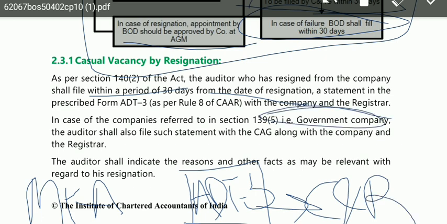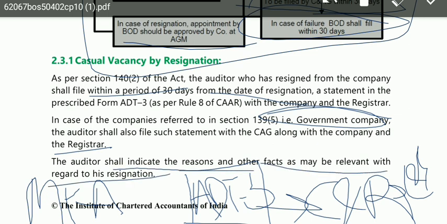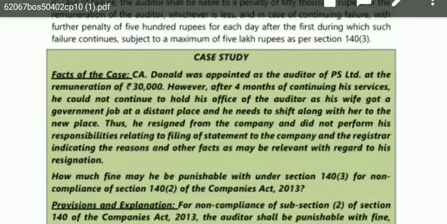And if it is a case of government company, then with C&AG also. And what will be written in this statement? He should indicate all the reasons and other facts as may be relevant with regards to his resignation. That means he has to give a statement justifying his resignation, in form ADT3, within 30 days. Again, here it is 30 days. And if it is a government company, then one additional person is also there, C&AG. And if it is a non-government company, then with the company and the registrar. Government company: company, registrar, and Comptroller and Auditor General. Okay, so these are the responsibilities of the auditor.